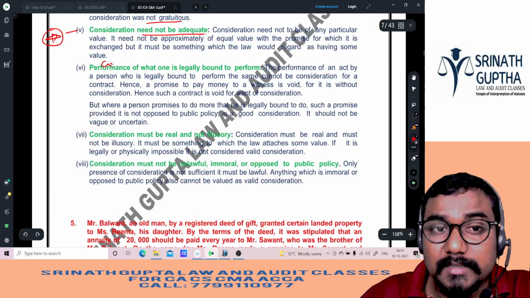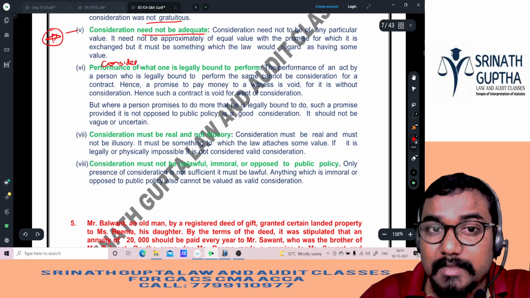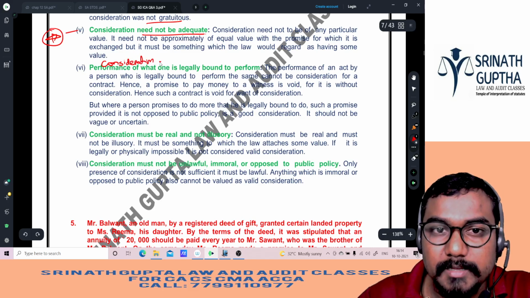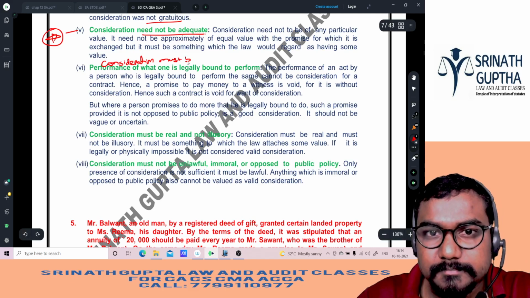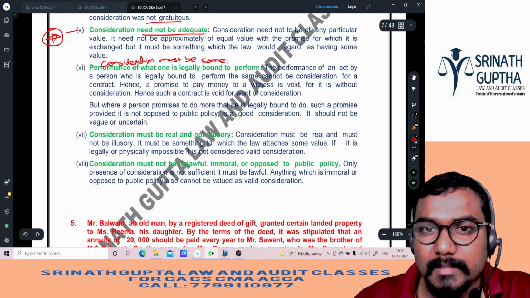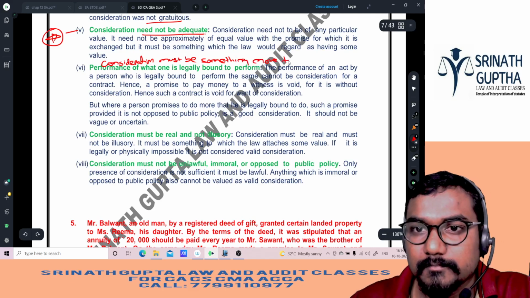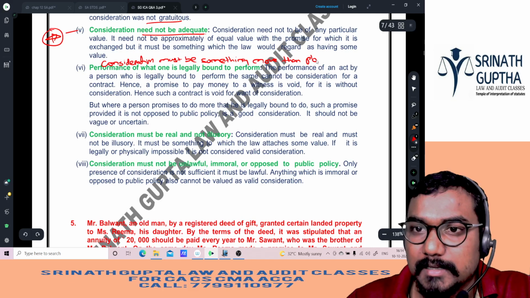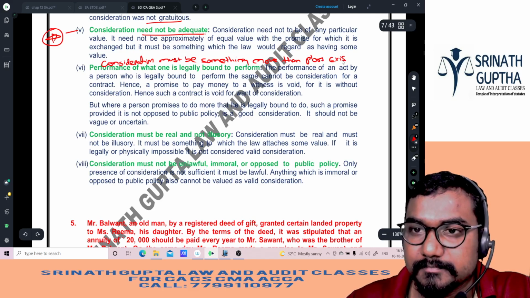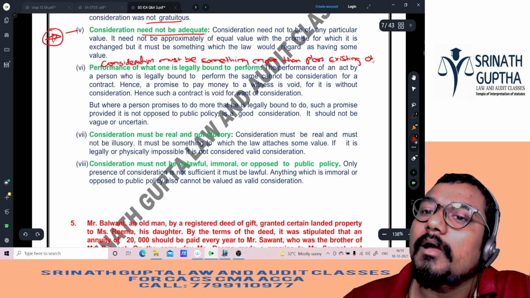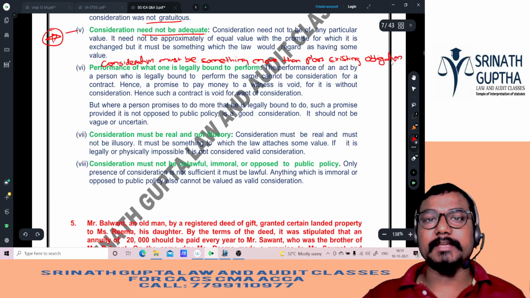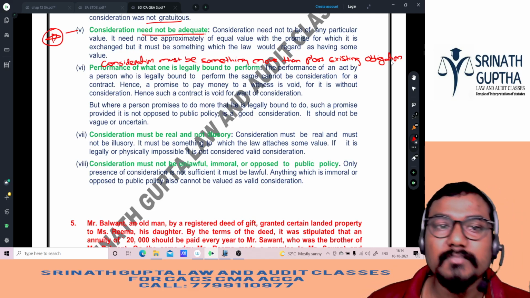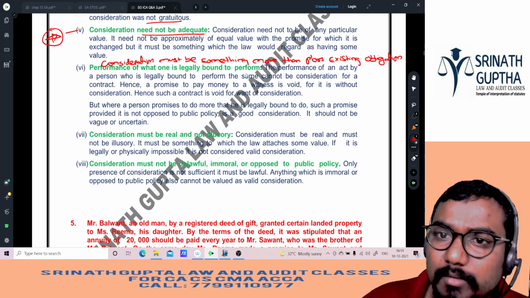Consideration must be something more than the promisor's existing obligation. It must be something extra. So, performance of what one is bound to perform is not consideration.